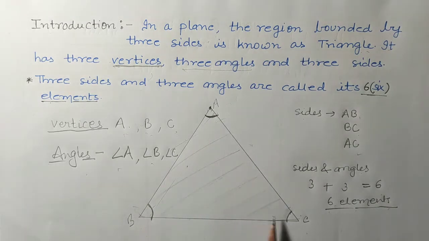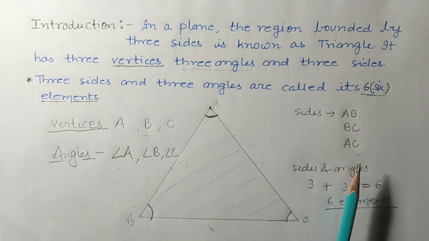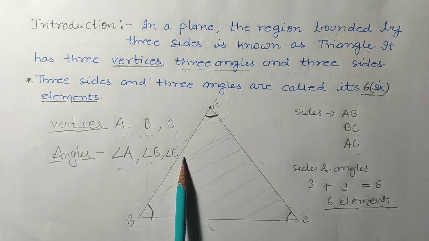A triangle is a region in a plane that is bounded by three sides. A triangle has three vertices, three angles and three sides. Vertices are A, B, C. Angles are angle A, angle B and angle C. And sides are AB, BC and AC.